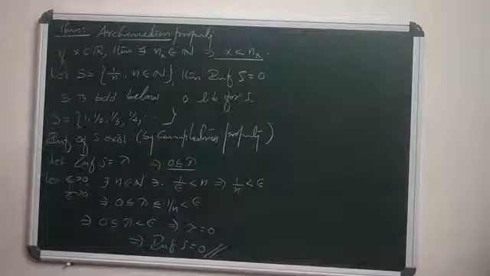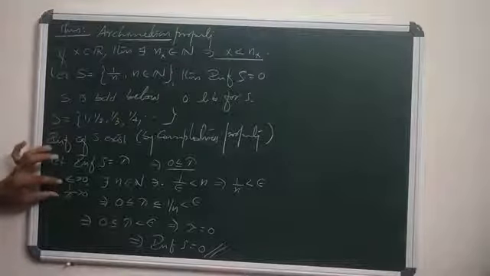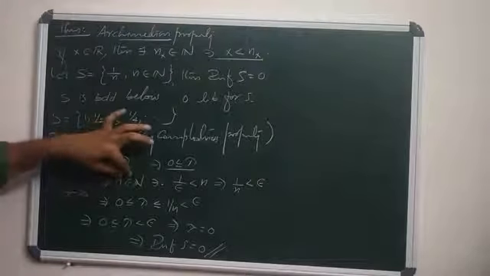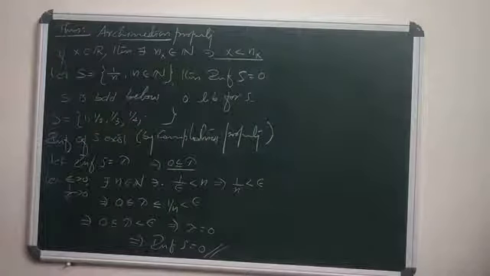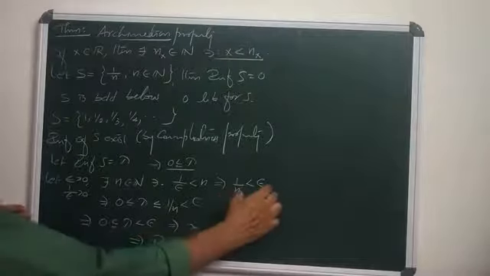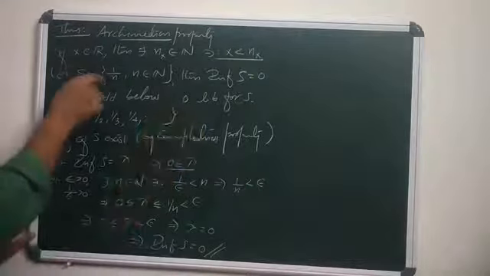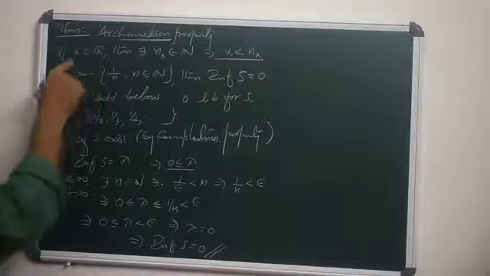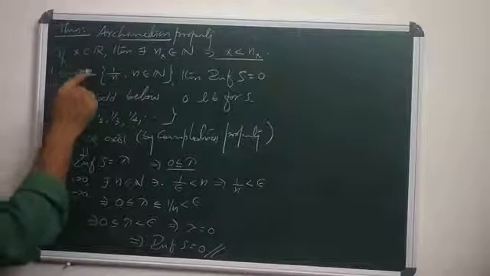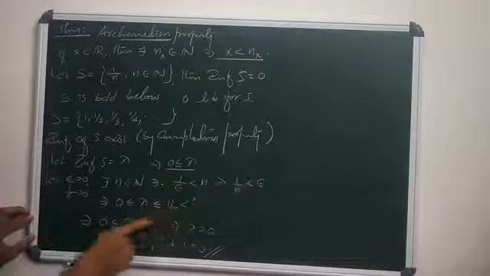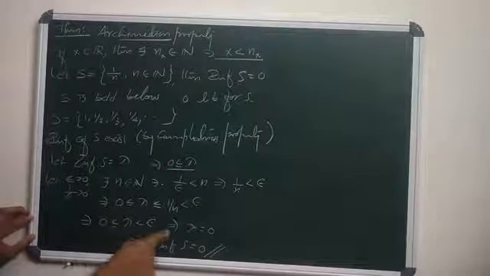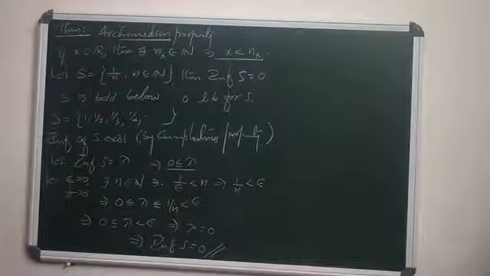Here we choose epsilon positive, so 1/epsilon is positive. By the Archimedean property there exists n in N such that 1/epsilon is less than n, so 1/n is less than epsilon. But lambda is the infimum of S, and S is the collection of all elements of the form 1/n. Therefore lambda is less than or equal to 1/n. But 1/n is less than epsilon. So since epsilon is arbitrary, lambda equals 0, which means the infimum of S equals 0. Agree?